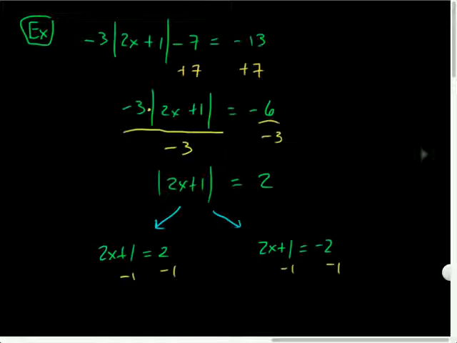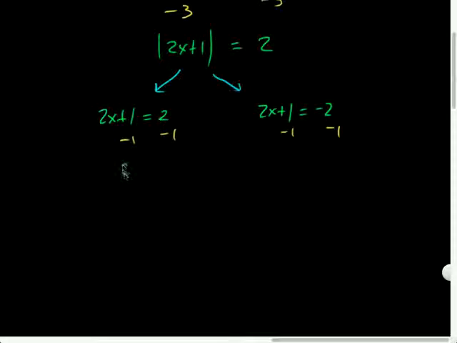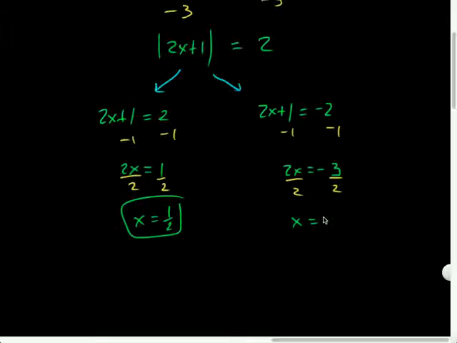Fortunately, most of the time these end up being the same sort of setup. And I'll have 2x equals 1, 2x equals... that's going to be a more negative situation, isn't it? So I'm adding the numbers, and they're keeping the sign. X equals a half, and x equals negative 3 halves. And those are my answers.